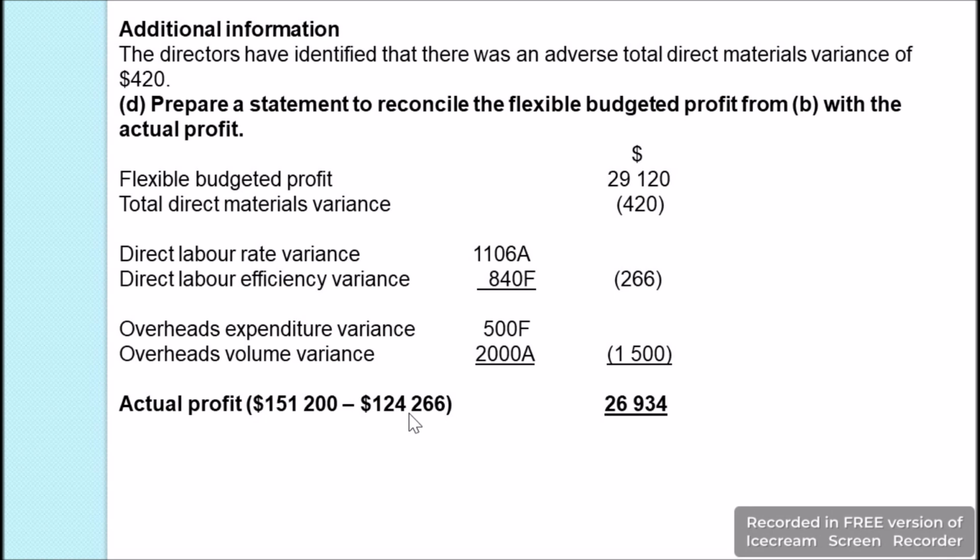From there we will subtract the actual cost which was given in the additional information before bit C. In this also we will get the same value as $26,934. Hence we have made the statement to reconcile the flexible budgeted profit with the actual profit.